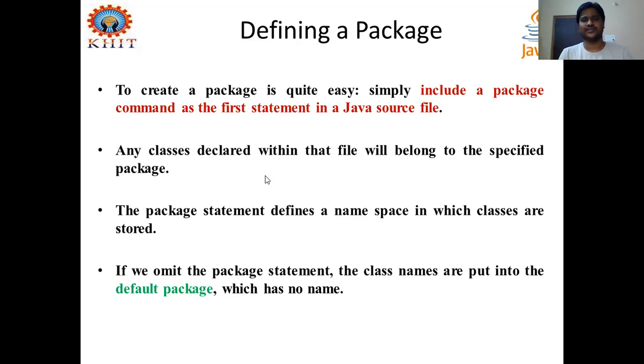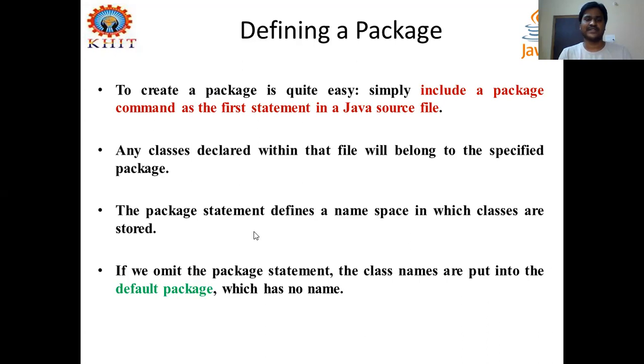When a package is already defined, and any Java program has the package statement as the first statement in its file, then whatever classes and interfaces you define in that program completely belong to that specified package, right? This is called the package statement, and it defines a namespace in which classes are stored.